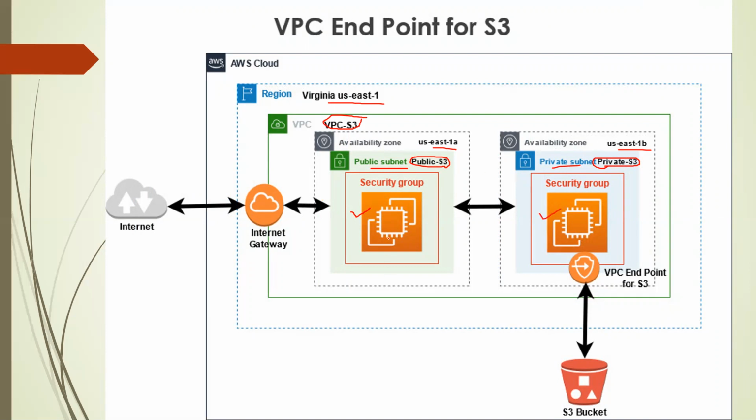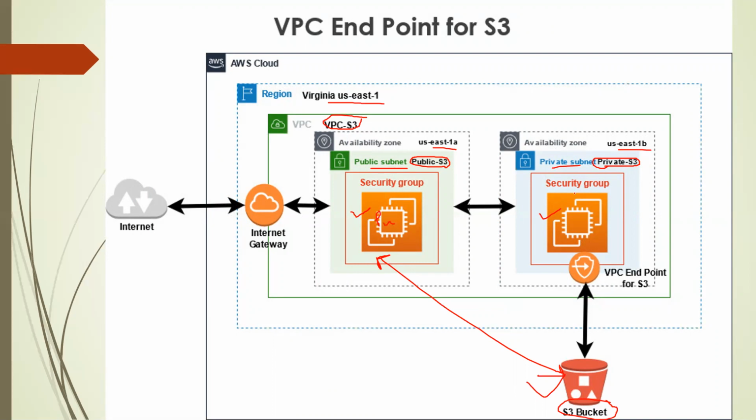So I will show you this. We will create one S3 bucket, and this S3 bucket can be accessed directly from the public subnet. Actually, S3 works on public access, so we go through the public network to access it, because this is a public subnet and this instance has a public IP.